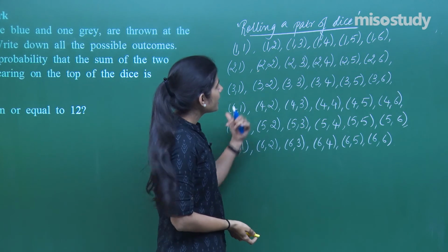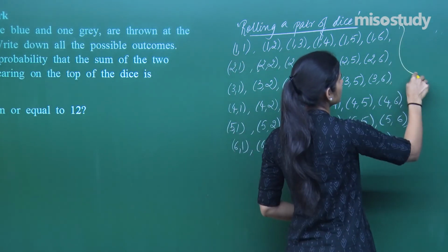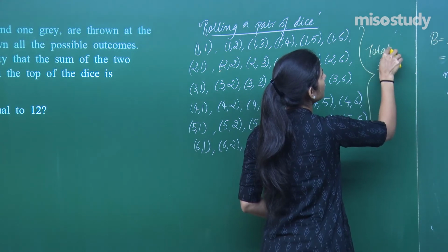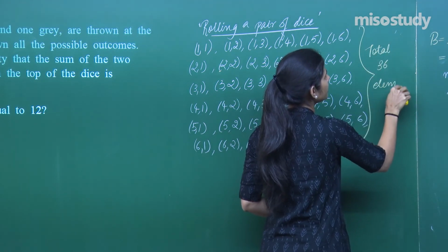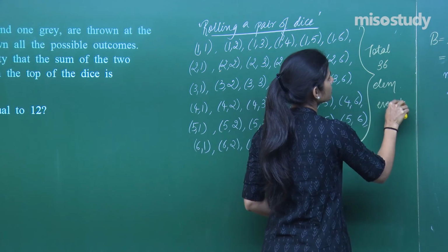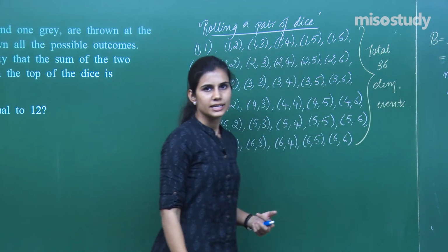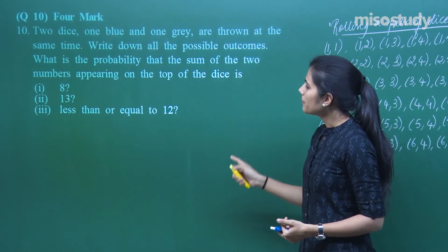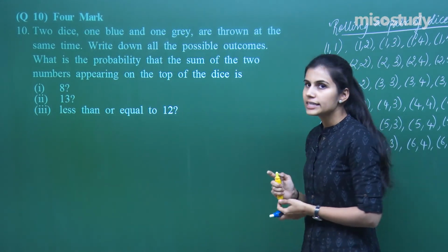Clear? So there are 36 possible outcomes. You can count. 36 elementary events are there, which are my possible outcomes associated with this experiment. What is the probability that the sum of the two numbers appearing on the top of the dice is 8?